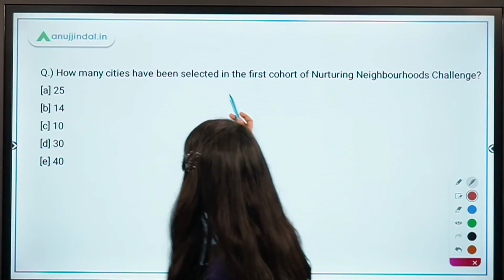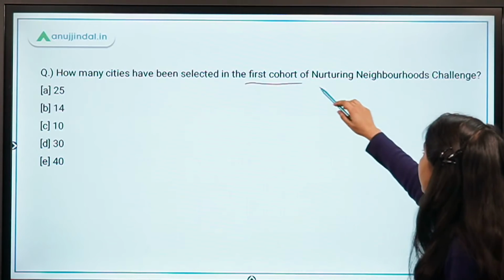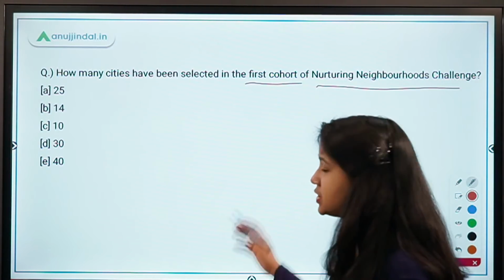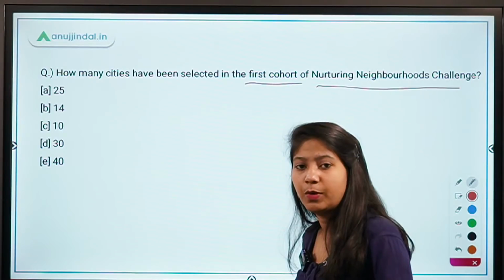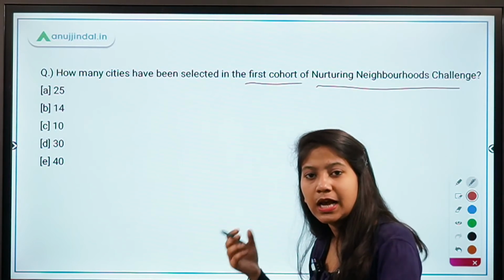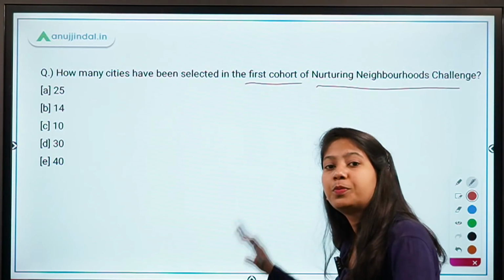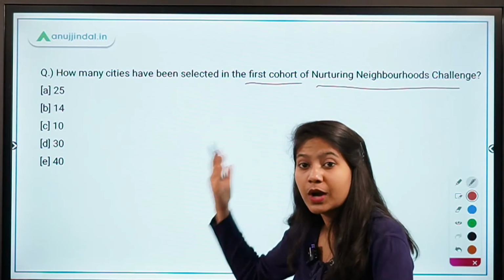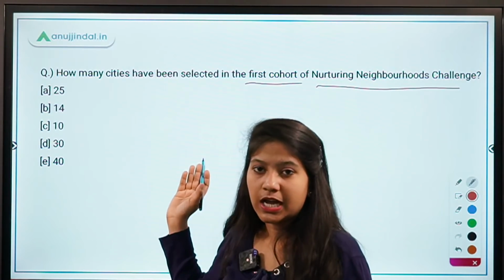How many cities have been selected in the first cohort of Nurturing Neighborhoods Challenge? So this challenge was launched in the later half of 2020 and this is one of the most important questions from your current affairs. So do prepare this Nurturing Neighborhood Challenge and I hope that you have prepared for this challenge.